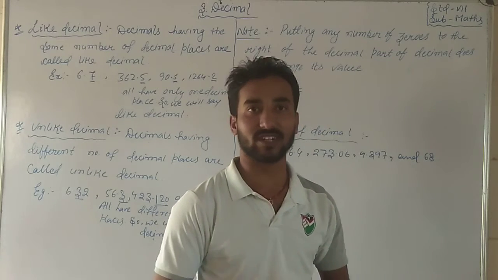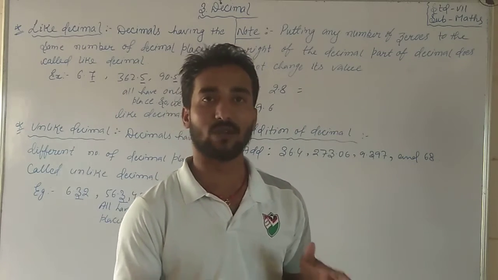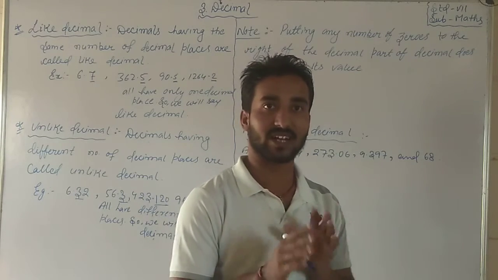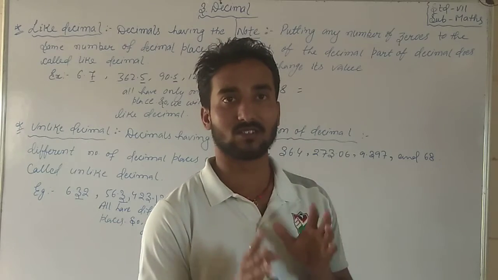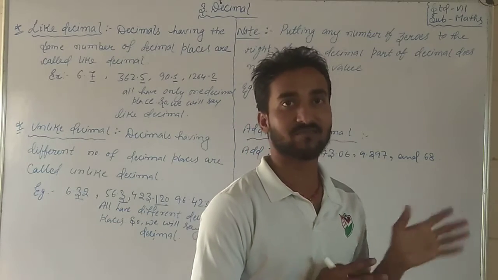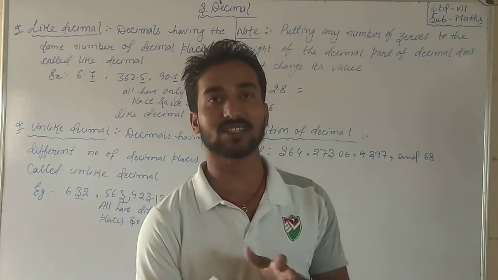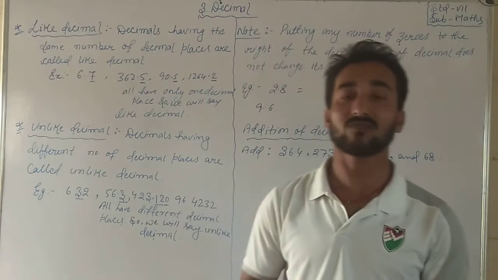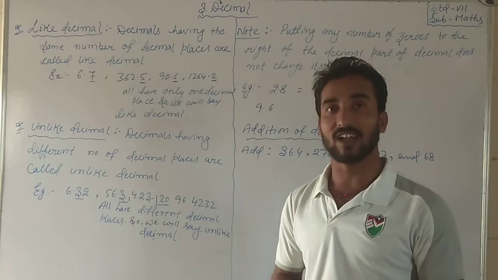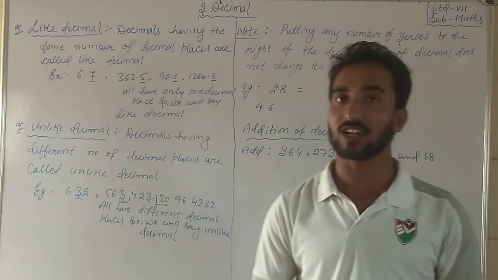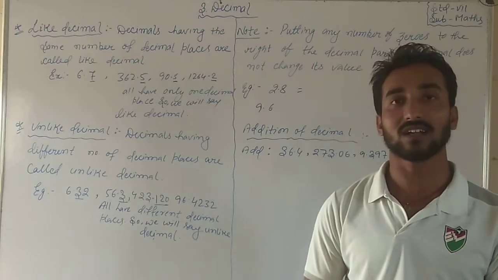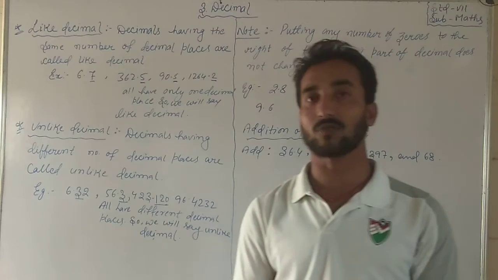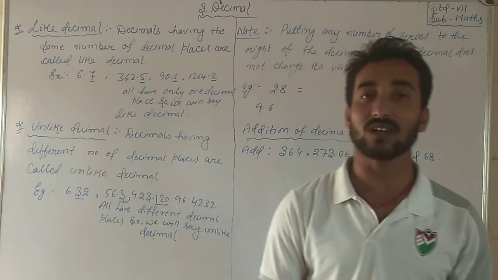So, how will you identify it? Nothing to worry about. Simply check the decimal places. You know there are two parts in a decimal. First is the whole number part, second is the fractional part, and that fractional part is called the decimal part. It was already discussed in the last session, and if you have watched it, you will know. The left hand side of the decimal point is the whole part, and the right hand side is the fractional part, called the decimal part.